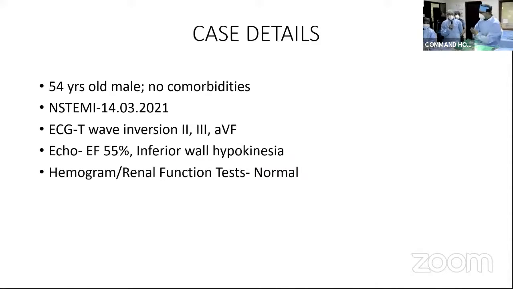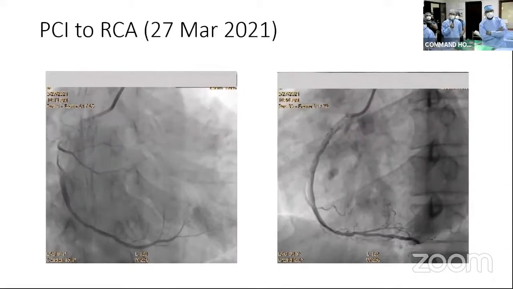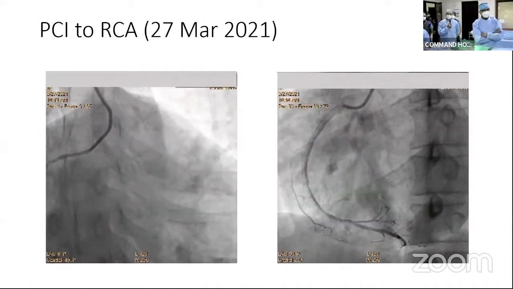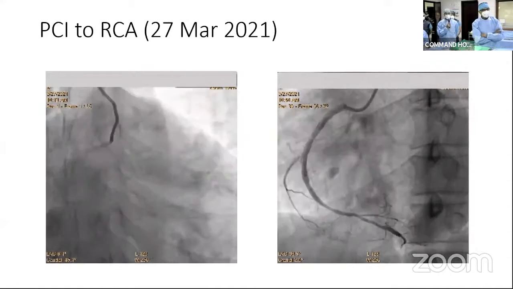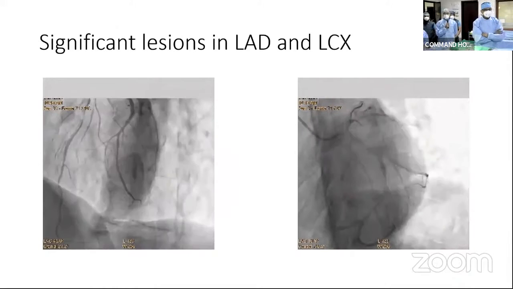Yes, sir. Go ahead, Rajiv. So we had a 54-year-old male without any comorbidities who presented with non-ST elevation MI on 14 March this year. His ECG had T-wave inversions in inferior leads, and his echocardiography showed an ejection fraction of 55% with inferior wall hypokinesia. His investigations in the form of hemogram and renal function tests were normal. So he was taken for an angiogram on 27 March. There was significant disease in the right coronary artery. PCI was done to the right coronary artery in the same sitting. Next slide, please. He also had significant lesions in LAD and LCX, which were planned for staged intervention.